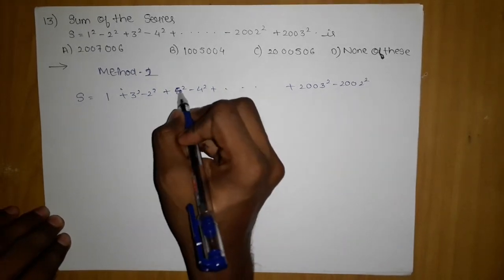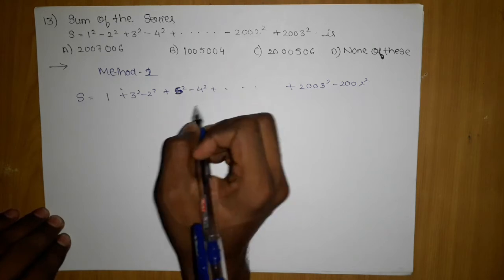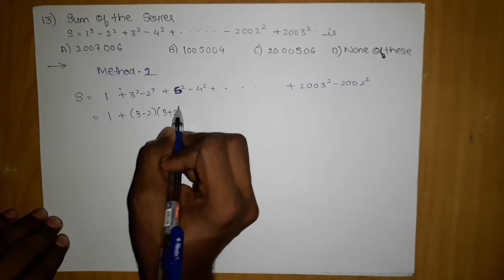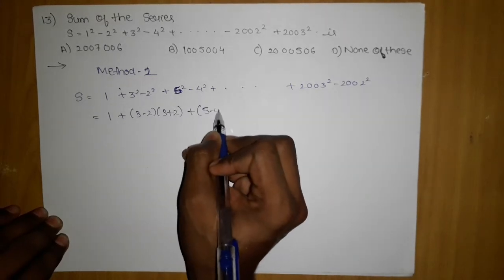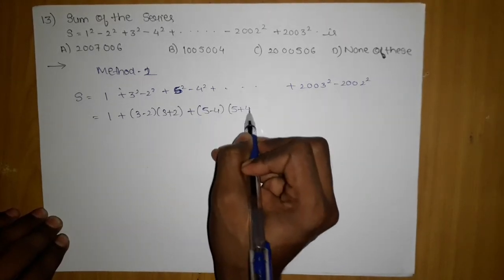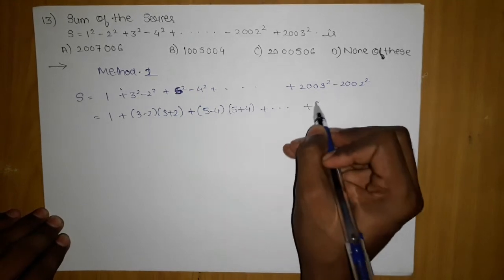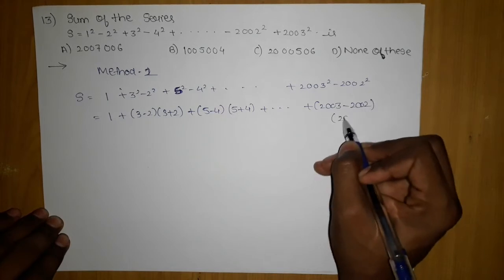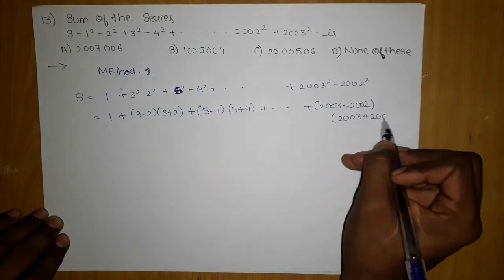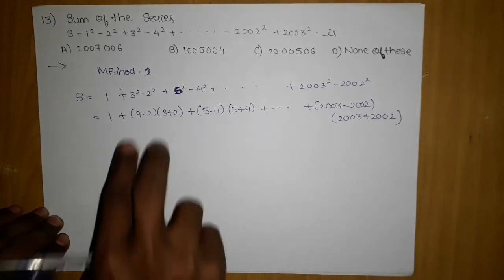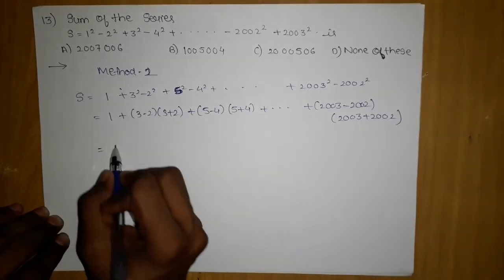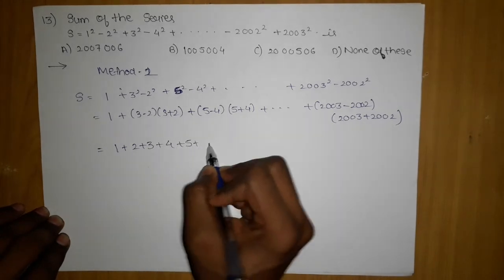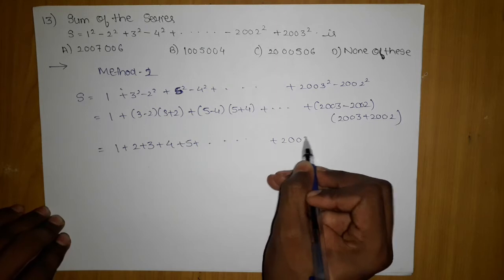Here if you observe, this will be 3 minus 2 into 3 plus 2. Similarly 5 minus 4 into 5 plus 4, and so on. We are going to get 2003 minus 2002 into 2003 plus 2002. So each minus becomes 1, and we are left with 1 plus 2 plus 3 plus 4 plus 5 plus, and so on, till 2003.